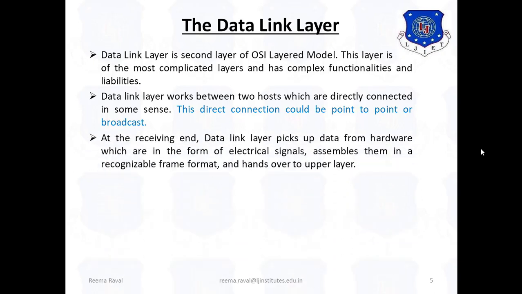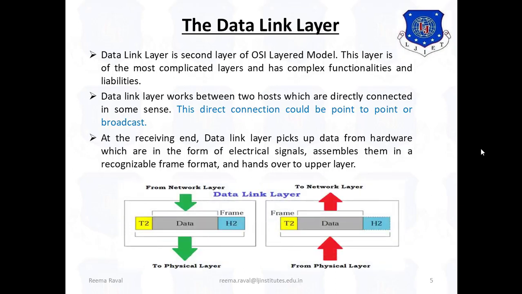At the receiving end, the data link layer picks up data from hardware which are in the form of electrical signals, assembles them in a recognizable format, and hands over to the upper layer. So this is the data link layer, which is in between the physical layer and the network layer.